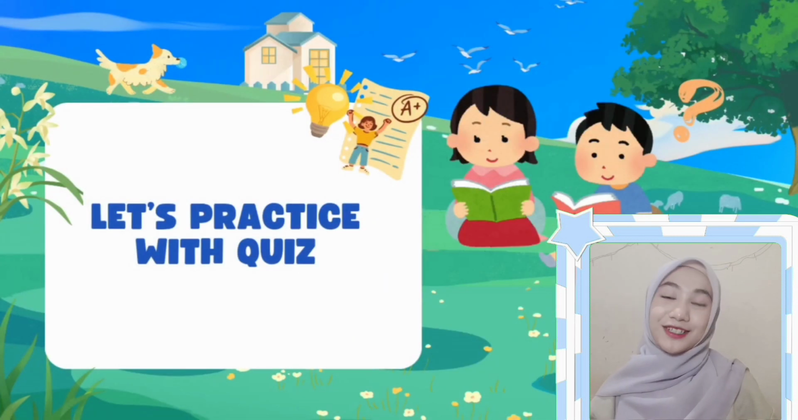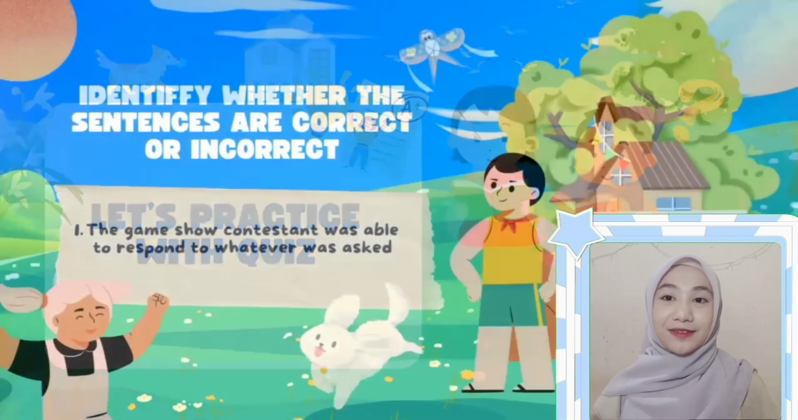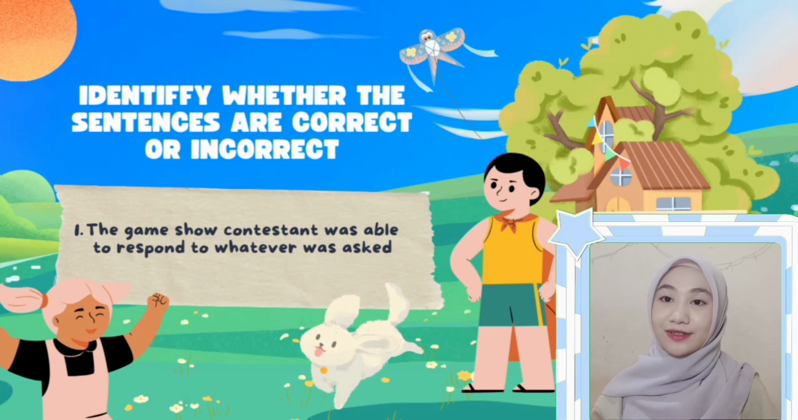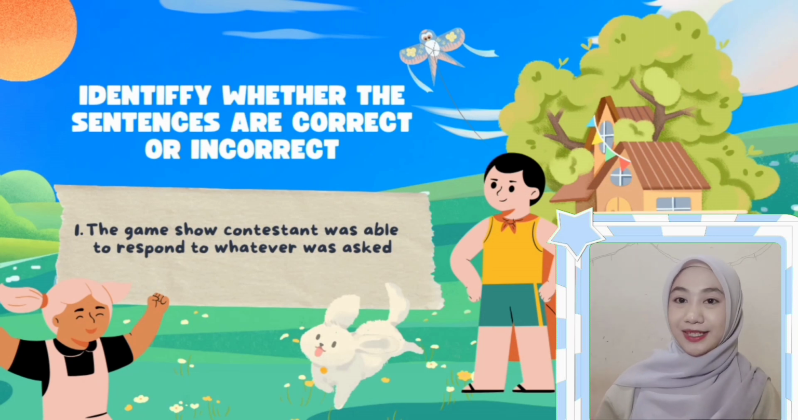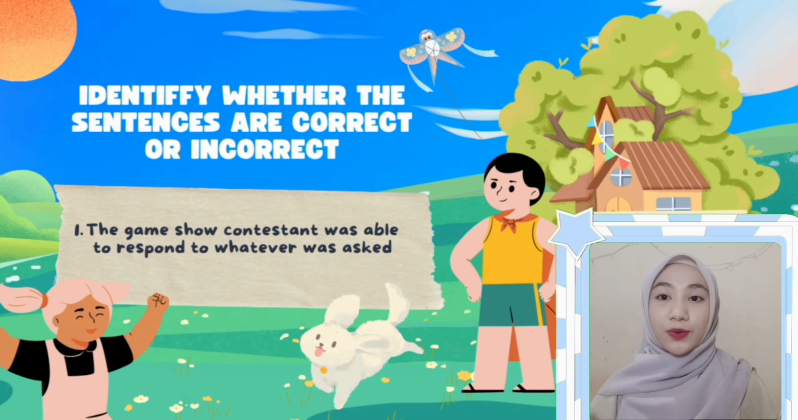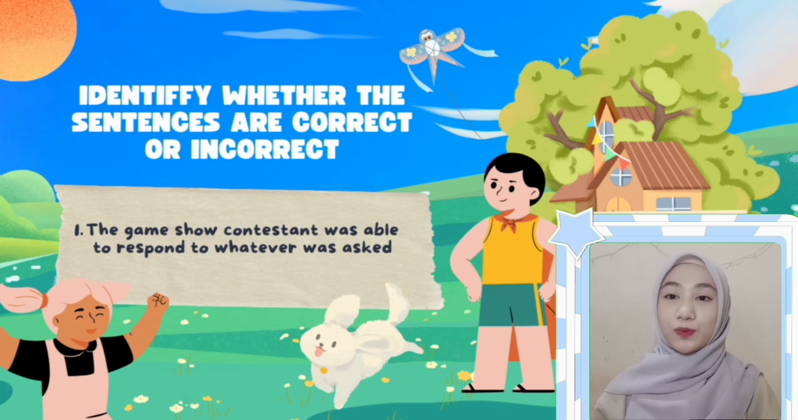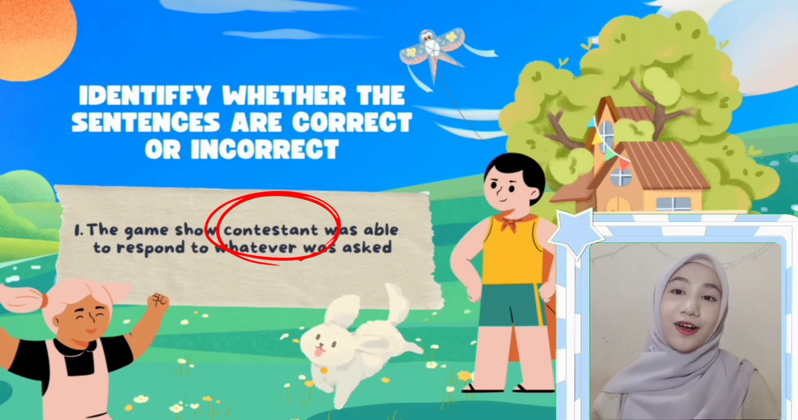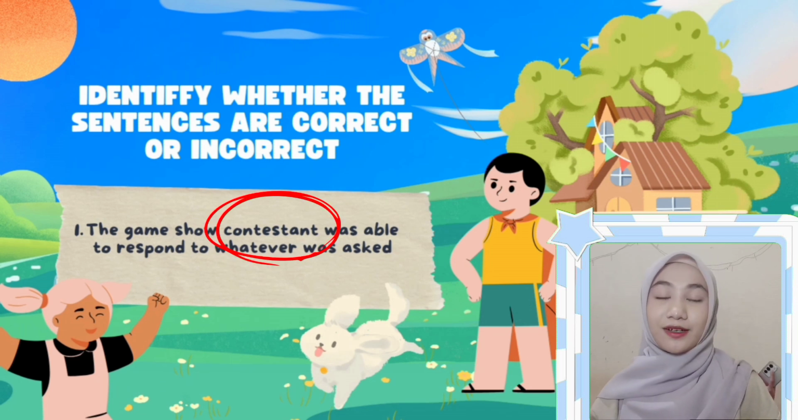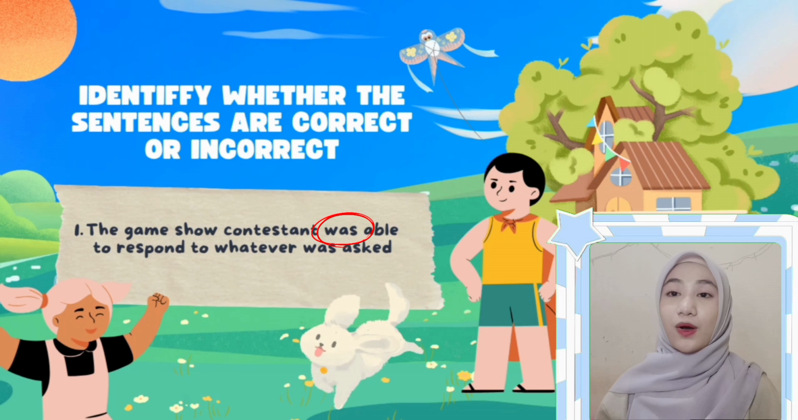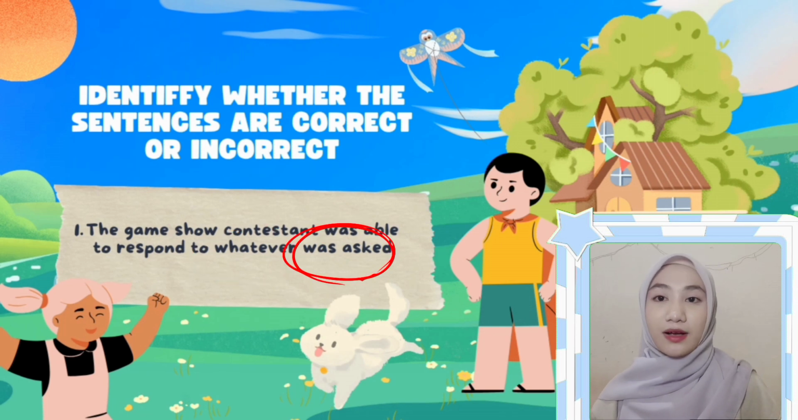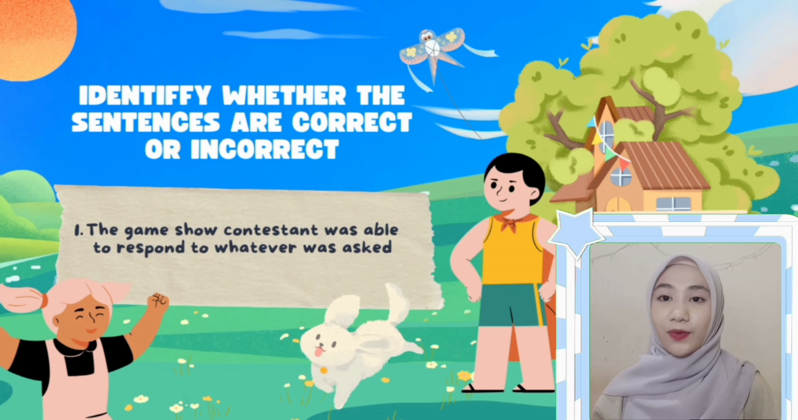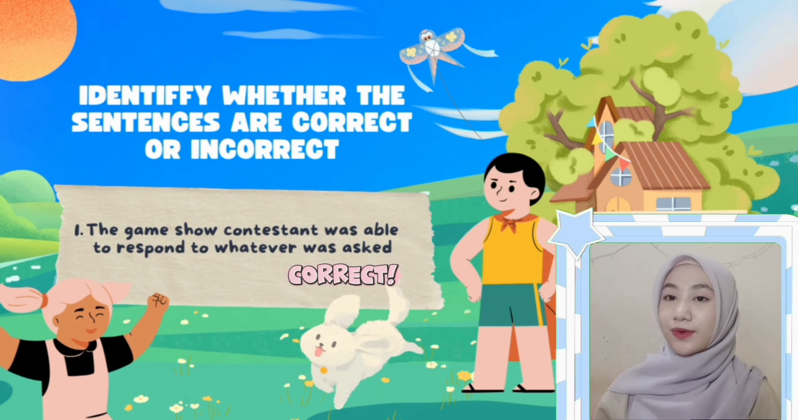Let's practice with a quiz. Identify whether the sentences are correct or incorrect. First is the game show contestant was able to respond to whatever was asked. Contestant is the subject, was is the verb, whatever is the connector, and was asked is the verb. So this sentence is correct.